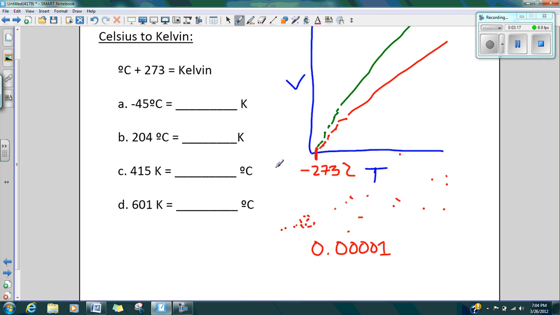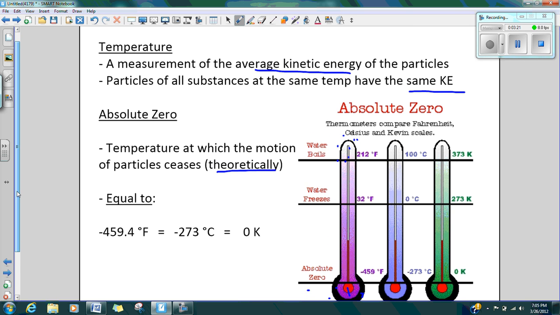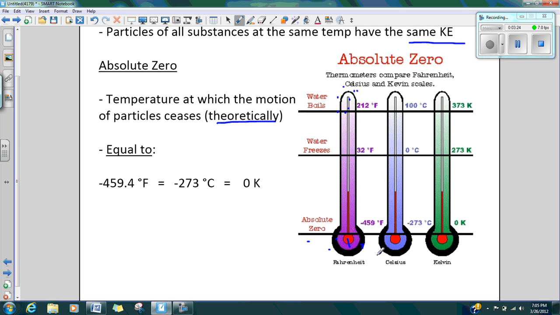It's very, very cold. If we jump back to this slide real quickly, you can see there is a comparison between these. You can see the Fahrenheit, Celsius, and Kelvin, and they all have the 0 point, or the starting point. In Kelvin, there isn't a negative value, which is what we need when we study these gas laws, because if we put in a negative temperature, then it might seem like we have negative volume, which we know can't happen. Water freezes at 32 degrees Fahrenheit, 0 degrees Celsius, or 273 Kelvin. Then water boils, and you can see the values there.